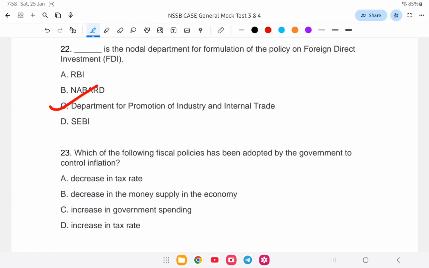Which of the following fiscal policies have been adopted by the government to control inflation? Is it a decrease in tax rate, decrease in money supply in the economy, increase in government spending, or the increase in tax rate? The answer is option number D, that is increase in tax rate. When tax rate increases, the money with the public reduces, and so inflation is controlled. Next question.